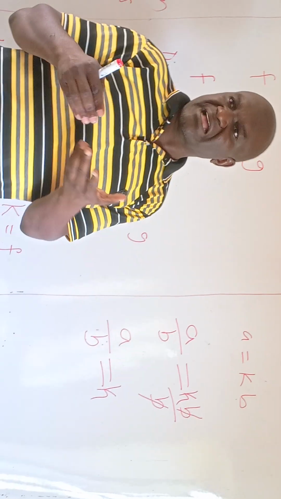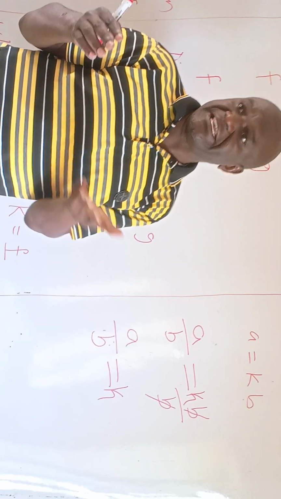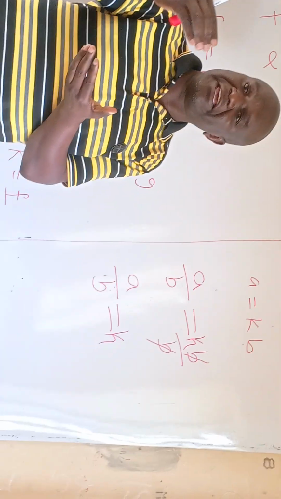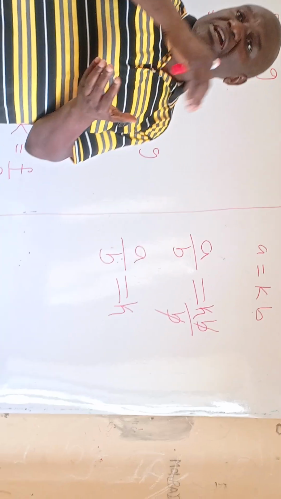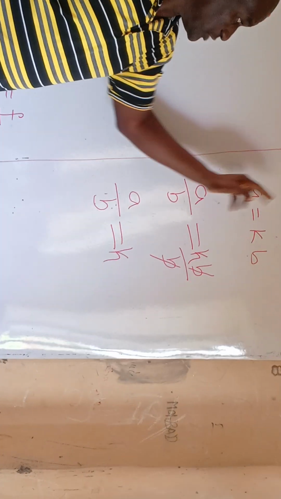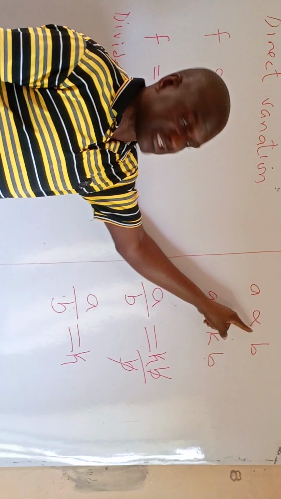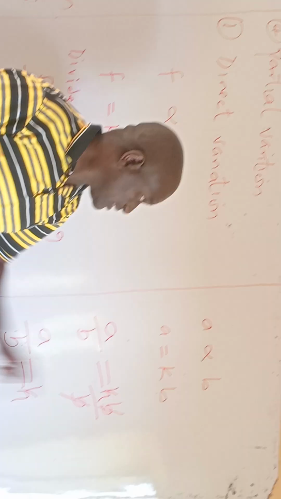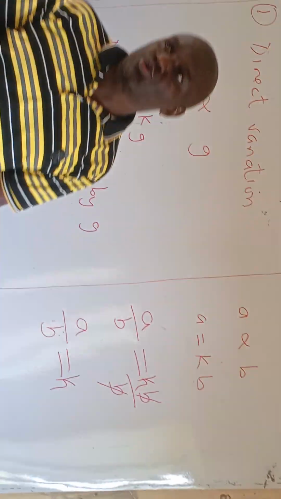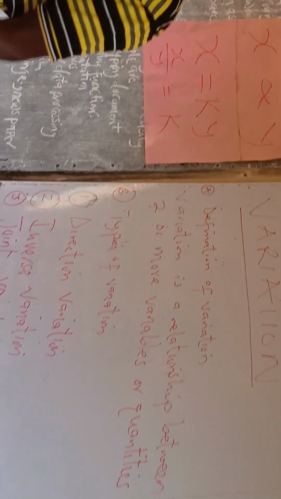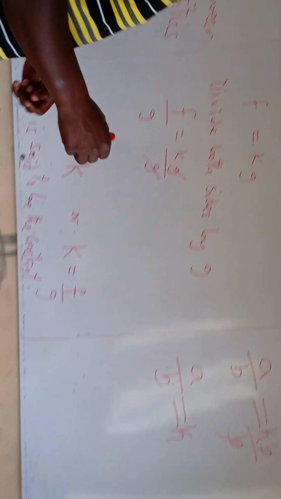What is that kind of example? Like you can say age and height. If somebody is increasing in age, his height is also increasing at some point, because there's a direct variation. Take note that when you are introducing a constant, you have to substitute the proportionality sign with equals to and K. Is that okay? So, any question? No question. So, you go and do this assignment.